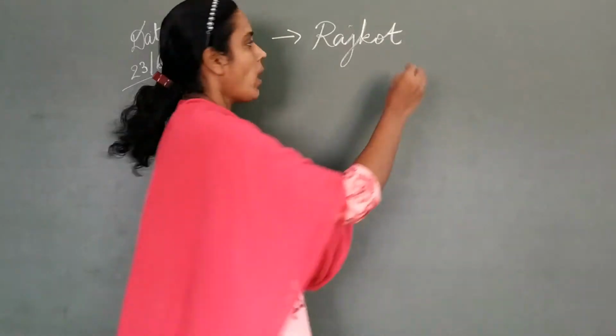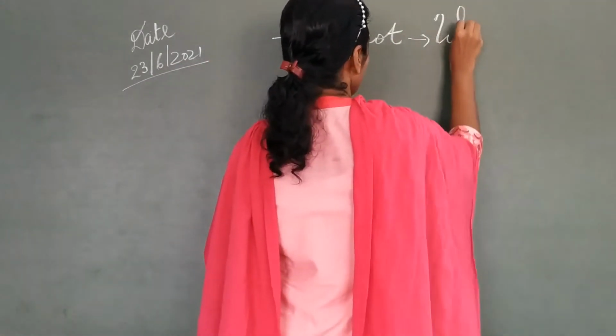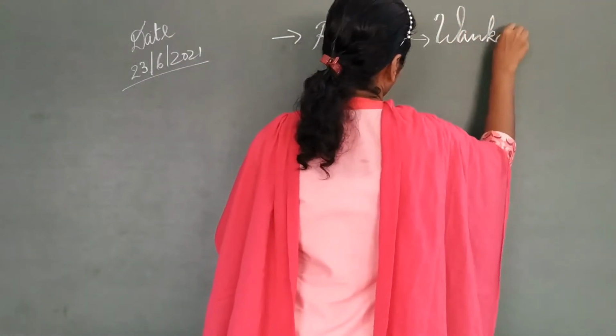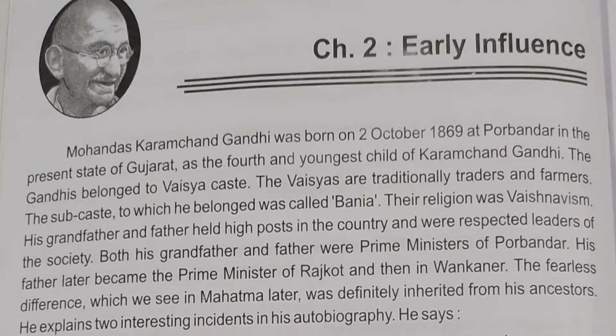Prime Ministers of Wankaner. Okay students, so 3 areas. His grandfather as well as father both became Prime Ministers of Porbandar, then later of Rajkot, and then afterwards Prime Ministers of Wankaner. So we can see that this family had a high influence on the society.